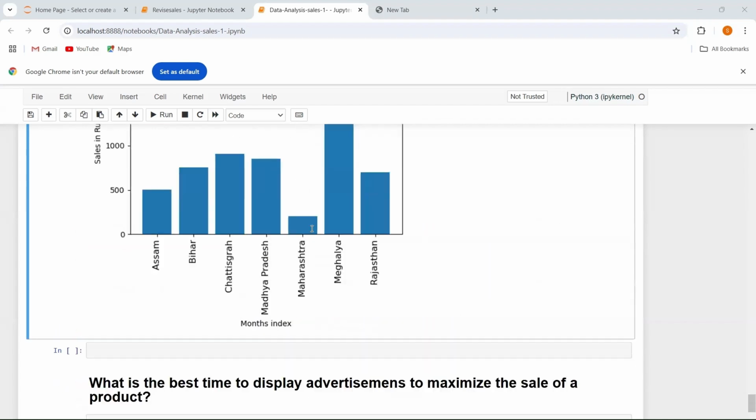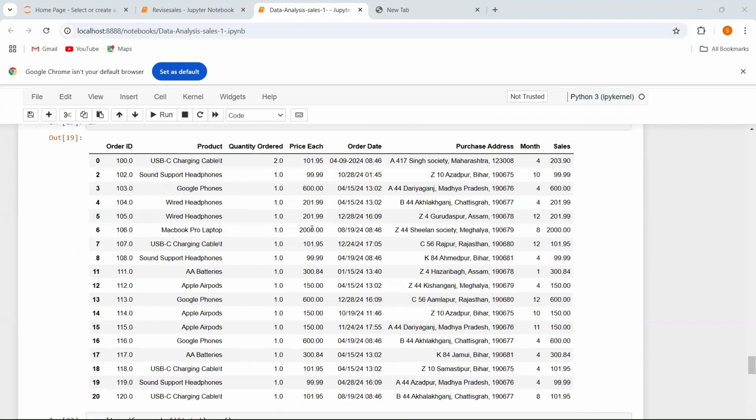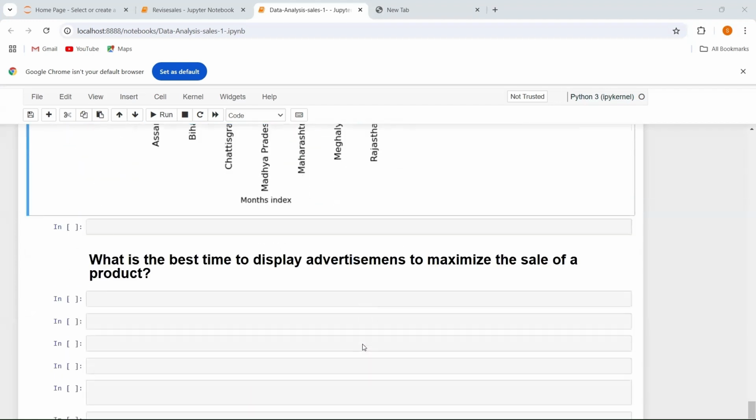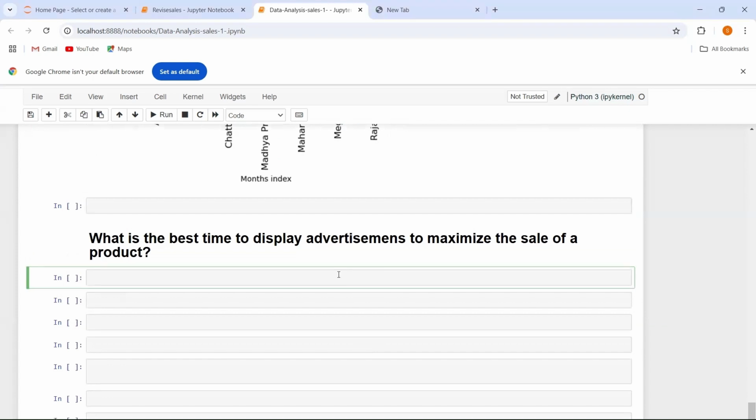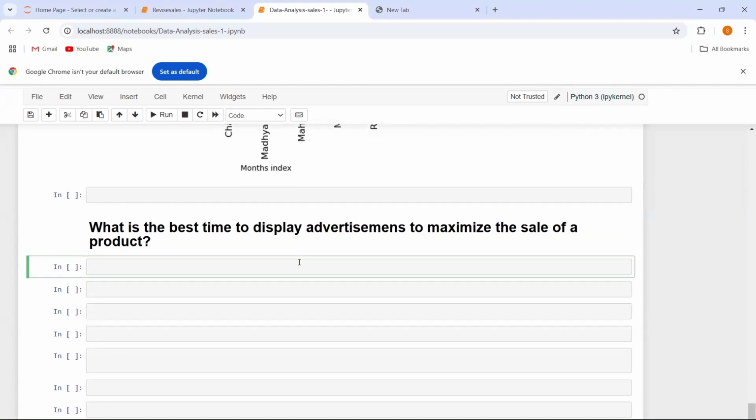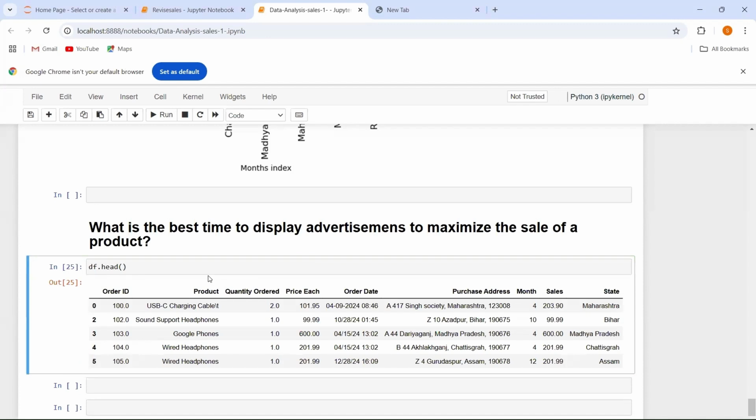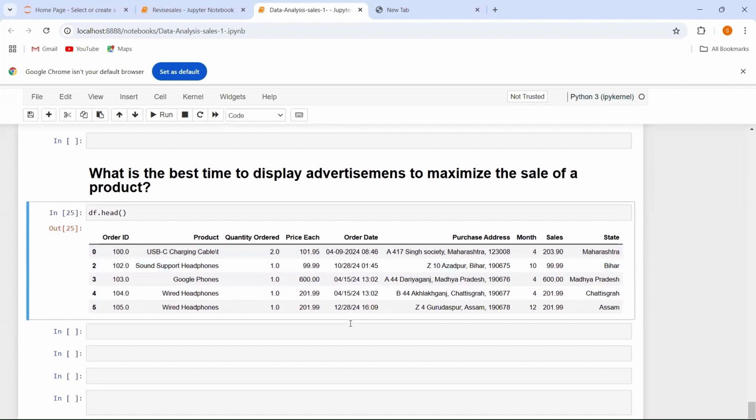First of all, what we need is time. And here you can see order date. In this, you have date and you have time too. Let's change this order date according to the datetime of pandas. So let's see what is my data frame. First of all, let's get the first five rows in the output. For this, what do we have to use? We have to use head. So this is my order date and this is the column on which I am going to work.